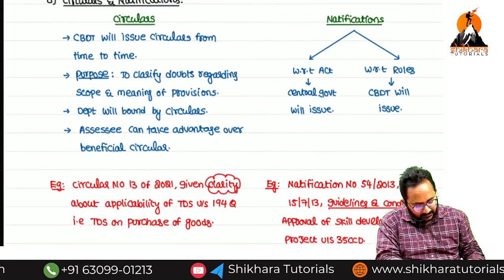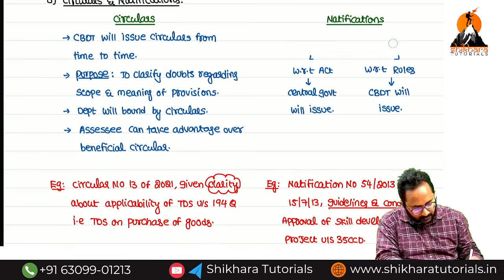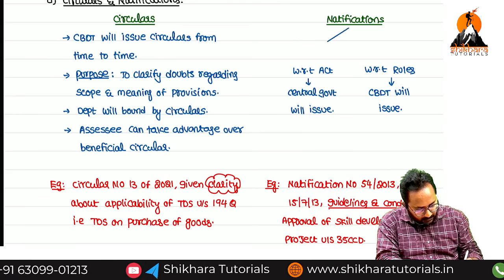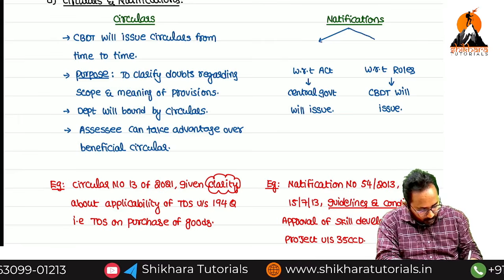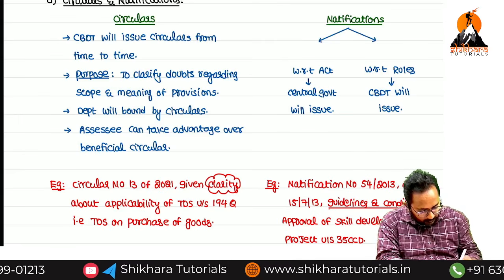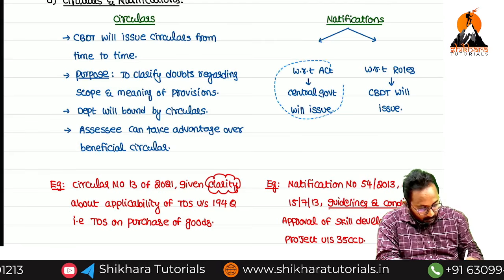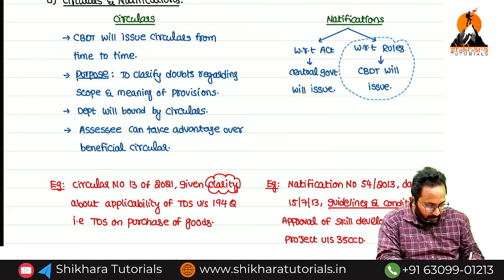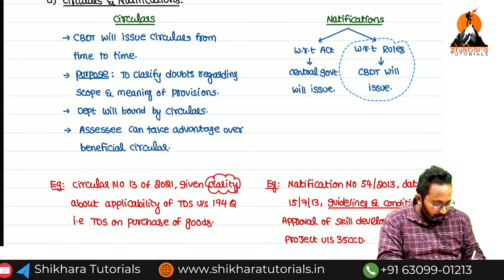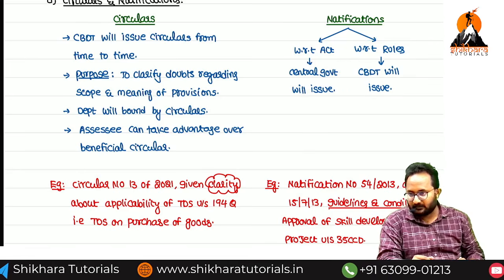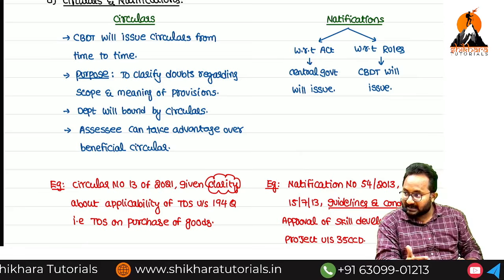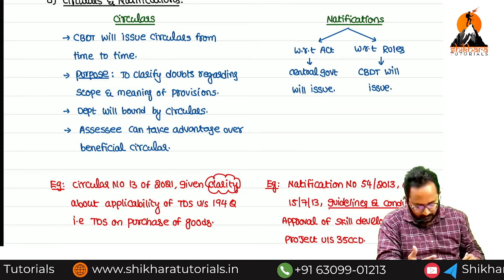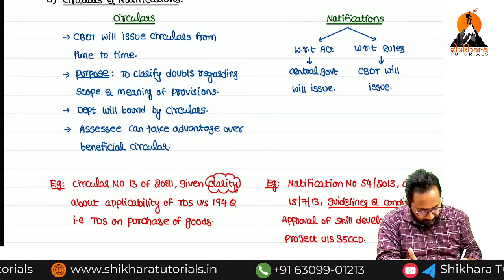So now, here we can discuss what is the purpose of the notification. Ma, what is the purpose of a circular, ma? Clarification of what, ma? Doubts. Now what is the purpose of the notification, ma? Giving effect to the provisions. Without these guidelines, maybe we can take undue advantage of the section. Now for providing more strength only, we are releasing the what, ma? Rule. Sorry, notification.